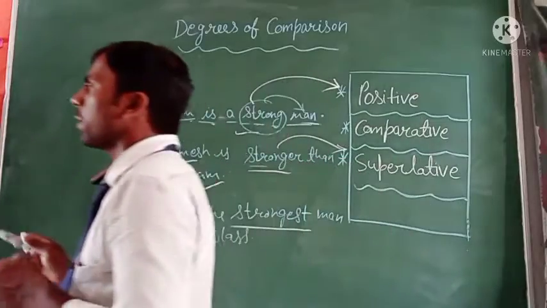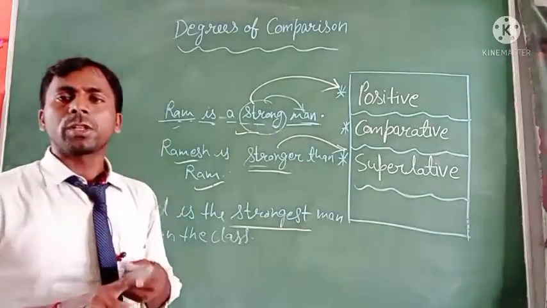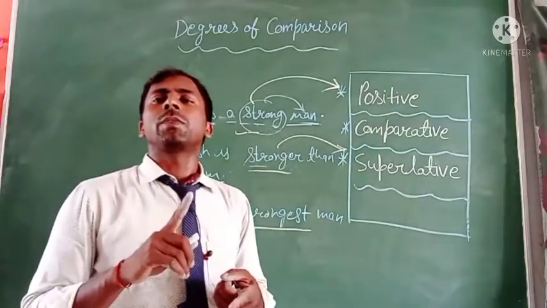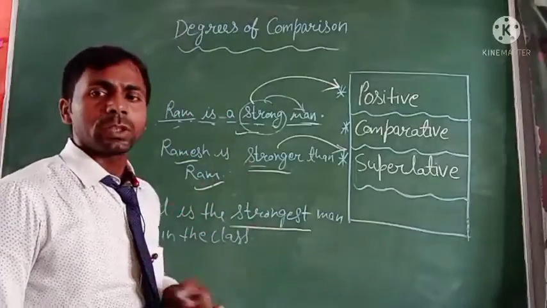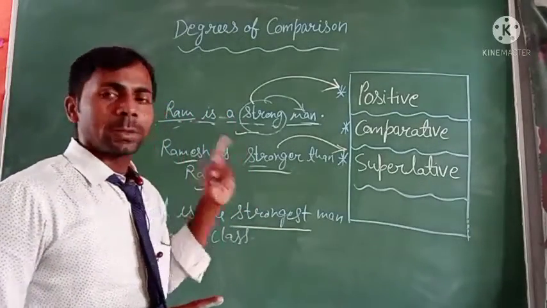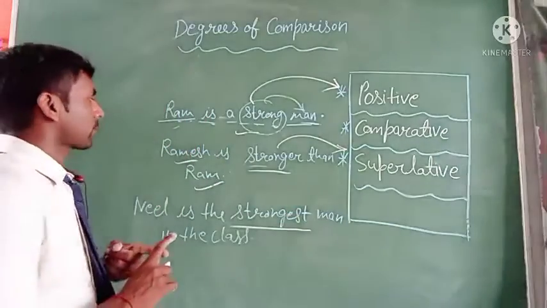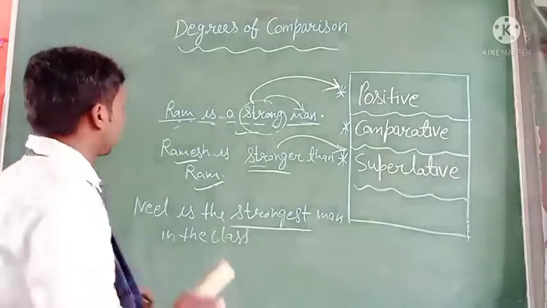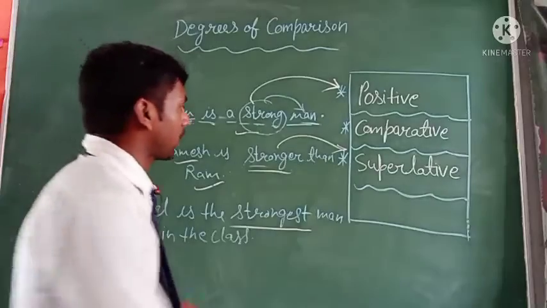So when we compare between two persons or two things or two animals, we always have to use the comparative degree. If we use the positive degree or a simple adjective, then it will be wrong. Also, there is a common mistake here. It should be Ramesh is stronger than Ram.